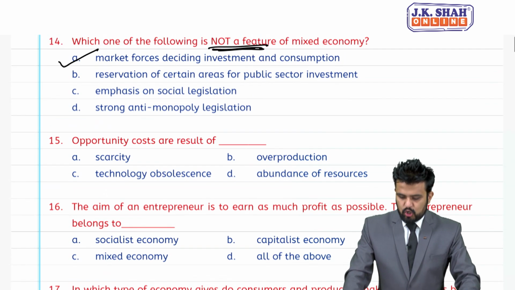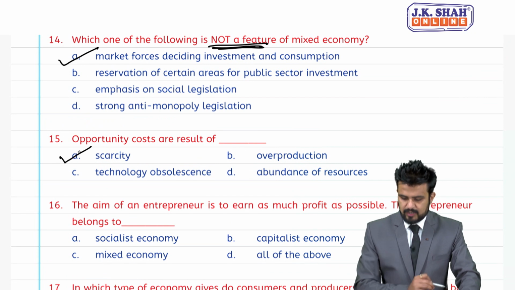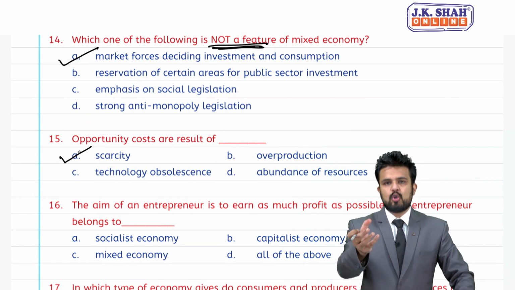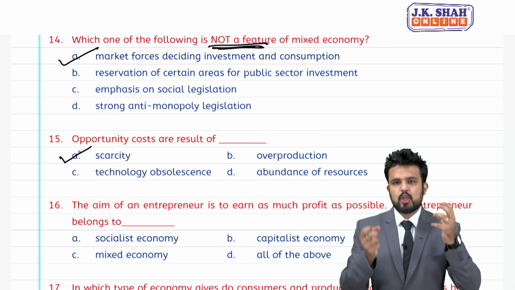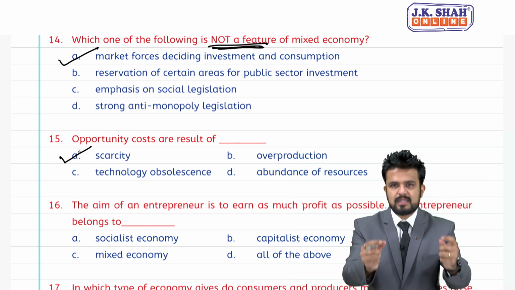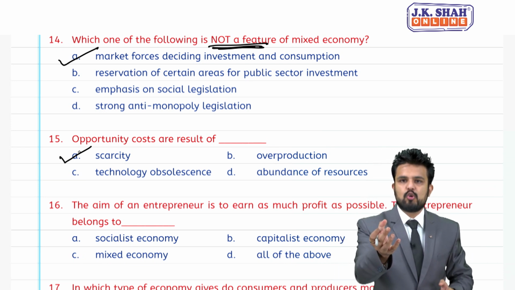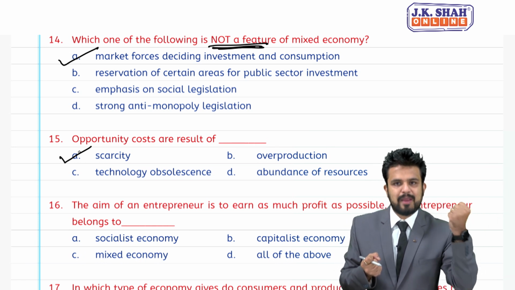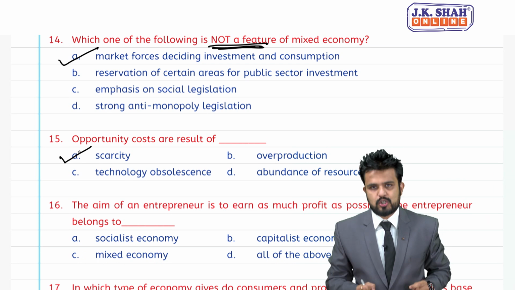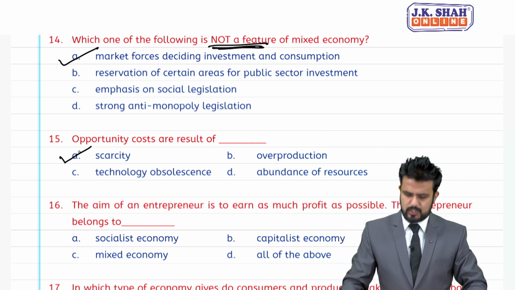15th, opportunity cost is a result of scarcity, because if you want to obtain one thing, you have to sacrifice another thing. You cannot have both things at the same time, because there is a scarcity of resources. So, you want one, you need to sacrifice another. So, the sacrifice made is opportunity cost. Value of next best alternative is opportunity cost.